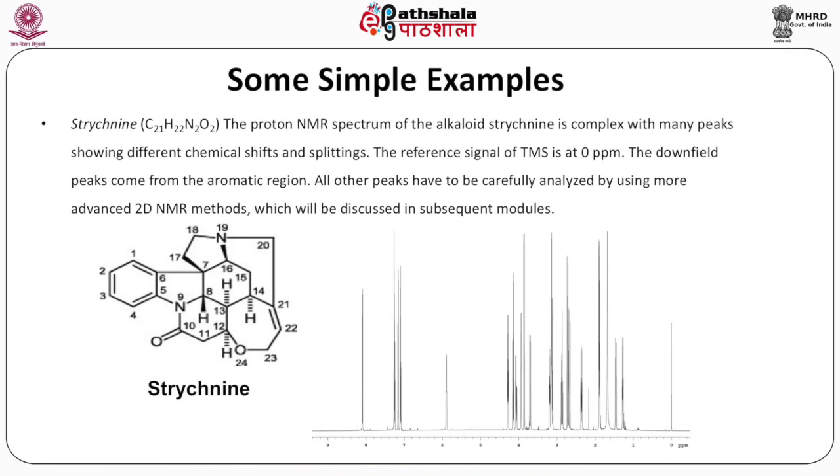If the concentration is enough, then each of the carbon, in spite of very low natural abundance, will give a peak in the carbon spectrum, and depending on the chemical shift, which the carbon spectrum has almost similar like that of the proton spectrum, except for a different range of chemical shifts, then each of the peaks that is observed in the carbon spectrum can also be assigned to the specific position, which we will also learn by using heteronuclear multidimensional NMR methods.